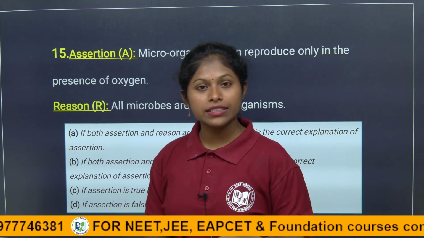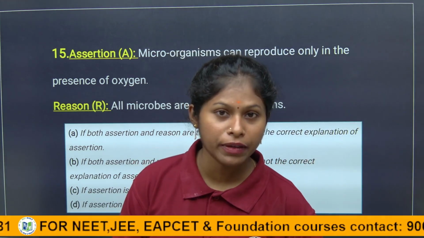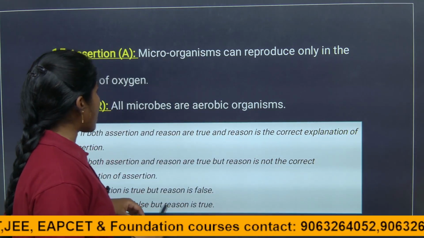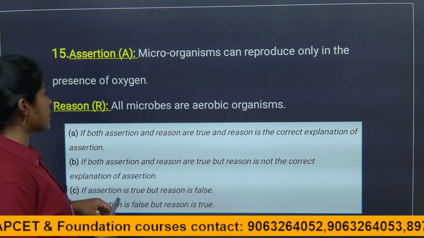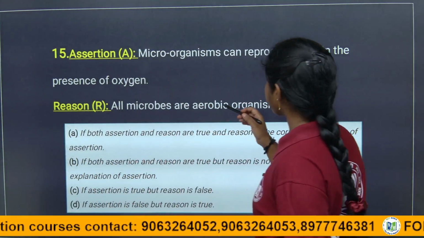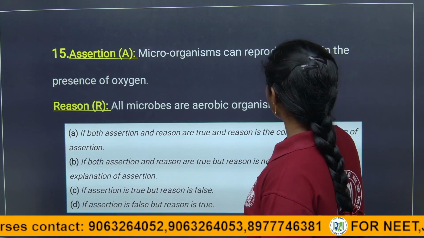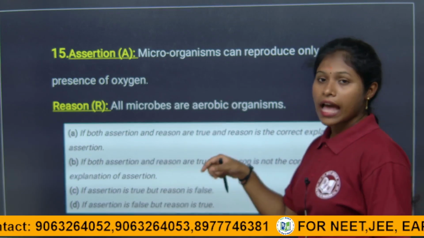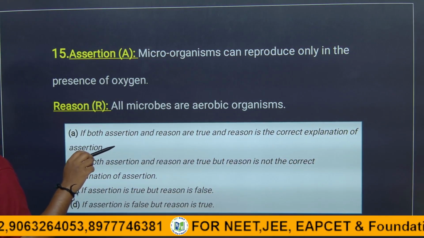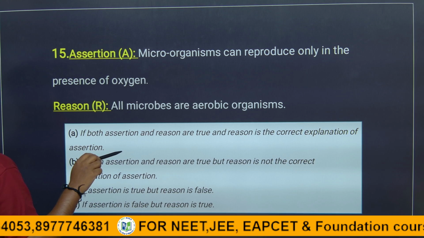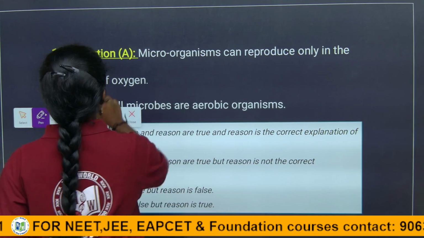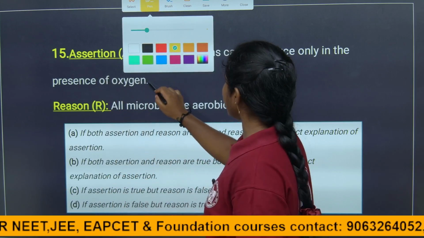No, we studied that there are two types of bacteria, aerobic bacteria and anaerobic bacteria. Those bacteria which do not require oxygen for respiration are called anaerobic bacteria. The first statement is absolutely wrong, because saying they can reproduce only in the presence of oxygen is wrong. They can reproduce in the absence of oxygen also.